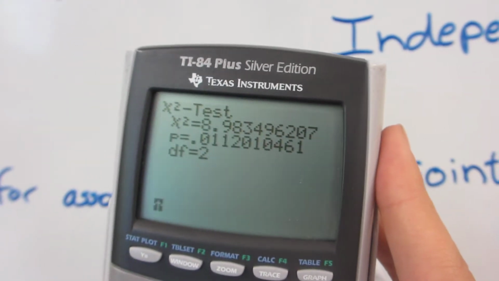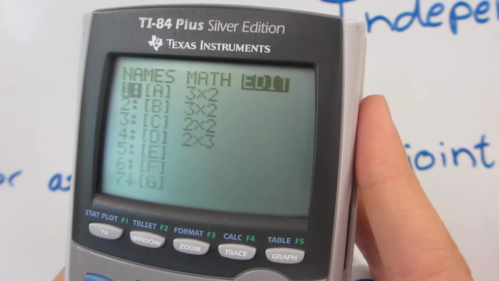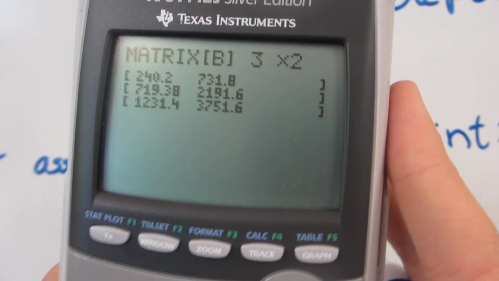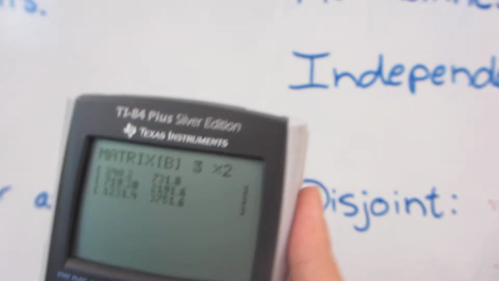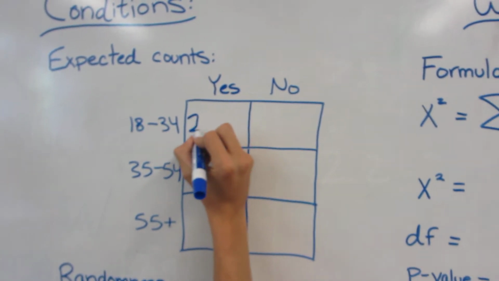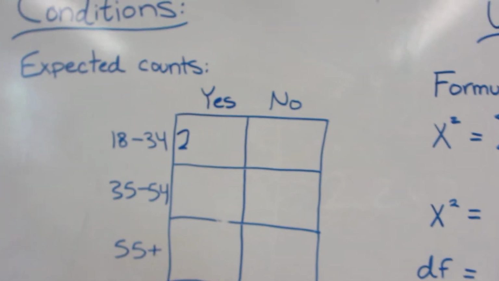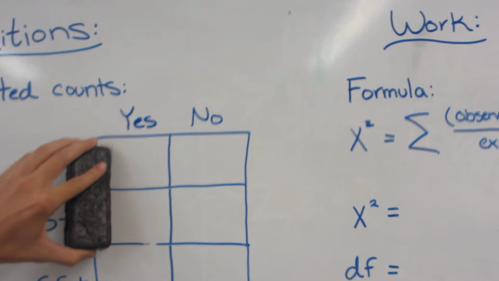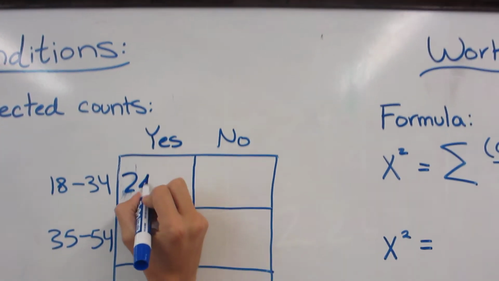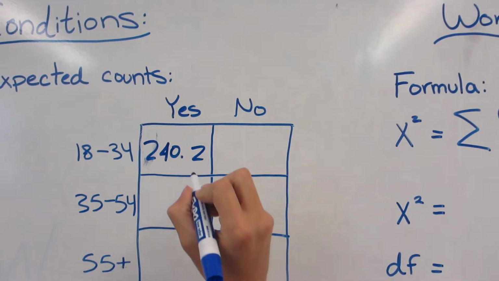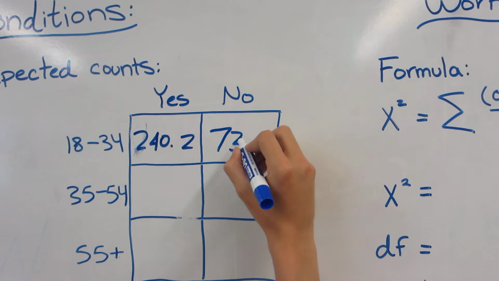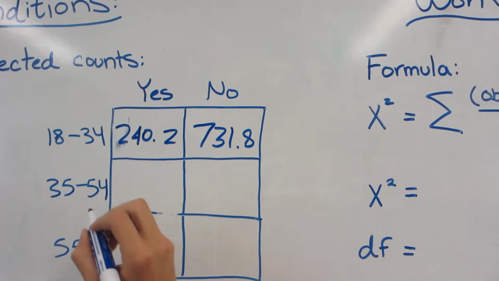But for now, we're going to stick to our conditions. We're going to look at matrix B, which will now have our expected counts. Connor's going to write up our expected counts in our expected counts table. You guys will see momentarily that all of these counts are well above 5. So this condition is a go.